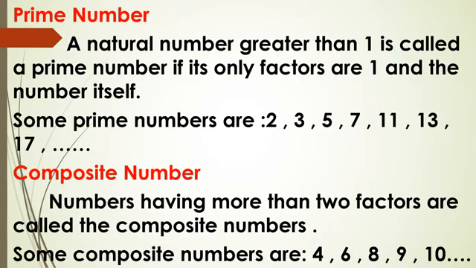Some composite numbers are 4, 6, 8, 9 and 10. These are some, there are many. Every natural number except 1, again I am saying, is either a prime number or a composite number.